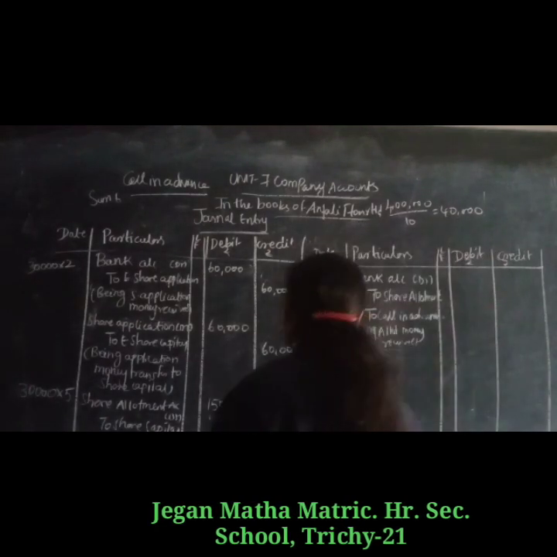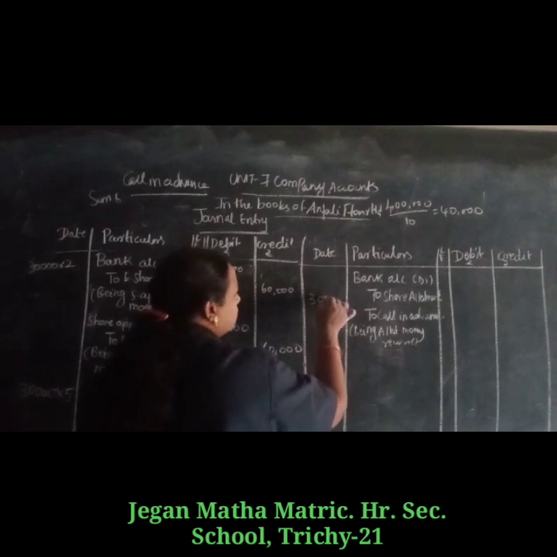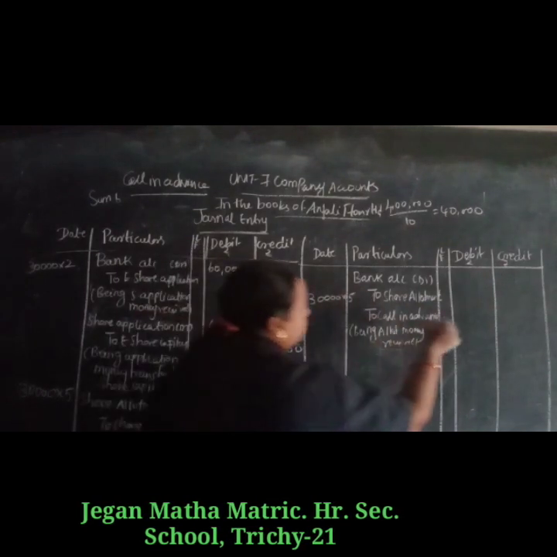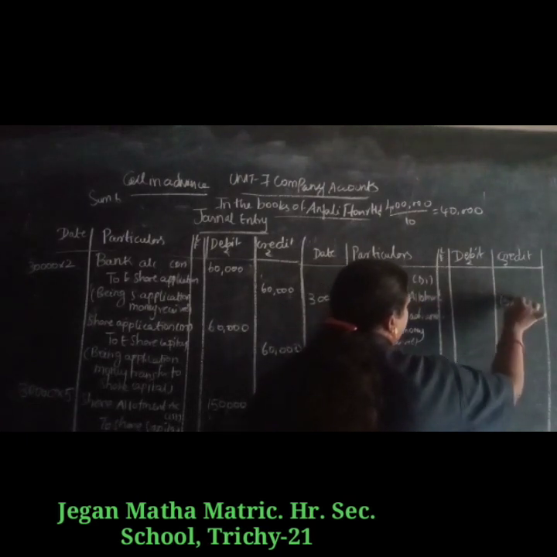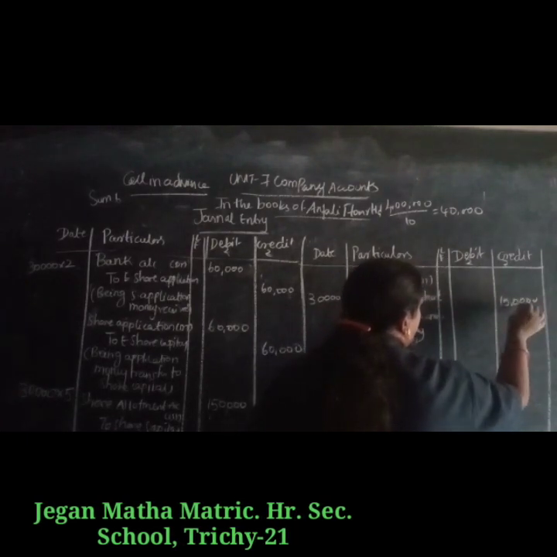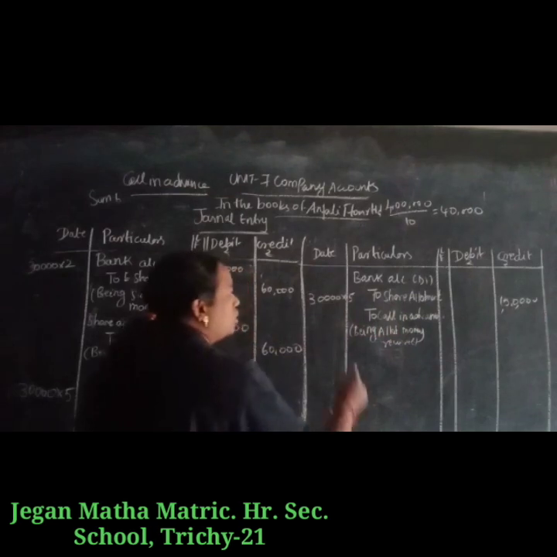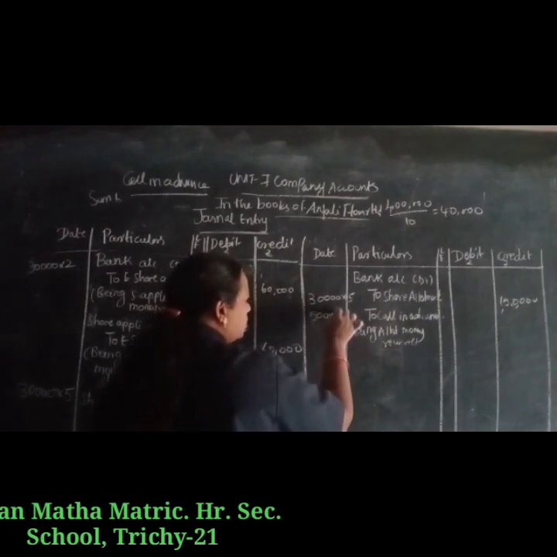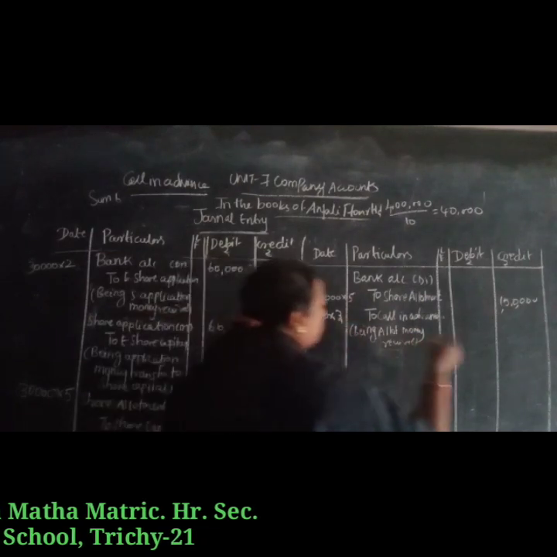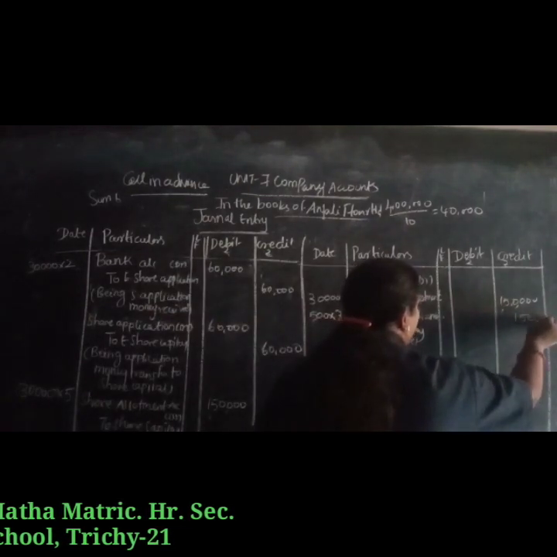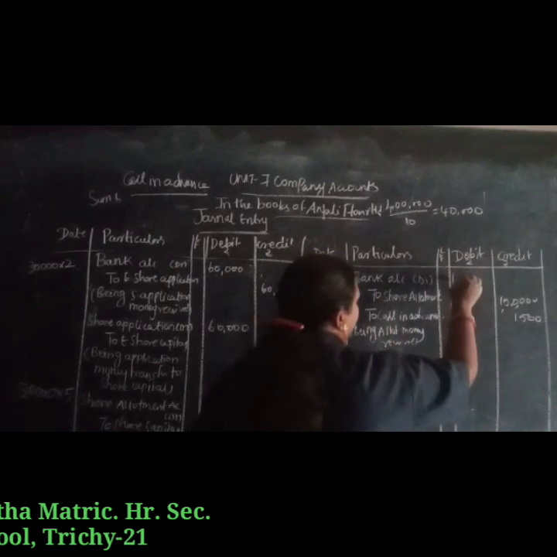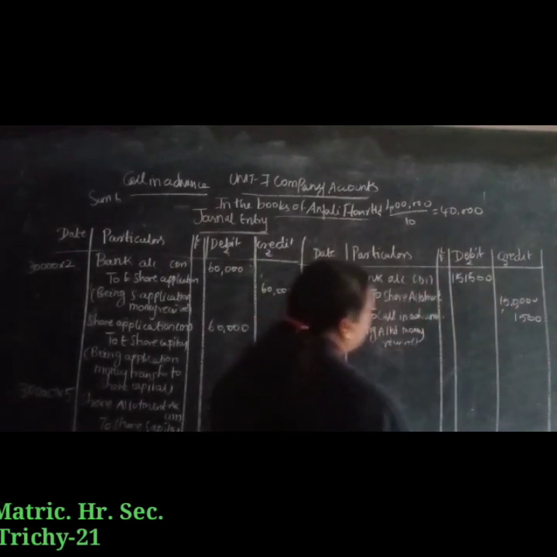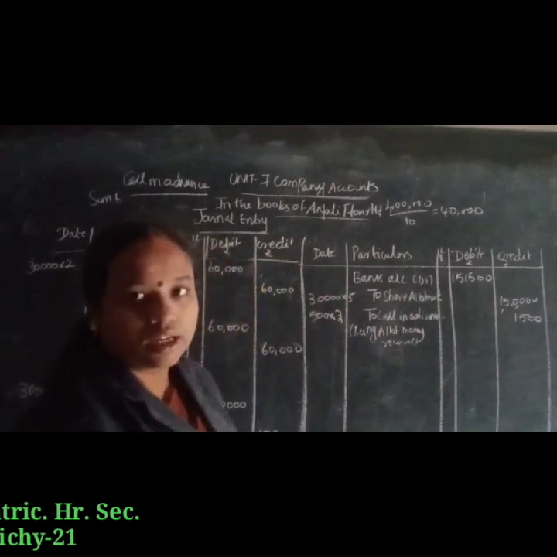For allotment, 30,000 shares into 5 rupees, 1,50,000 on the credit side. What is the call money? 500 shares into call money of 3 rupees, 500 into 3, 1,500. So the total money received is 1,51,500. So understand the allotment entries.